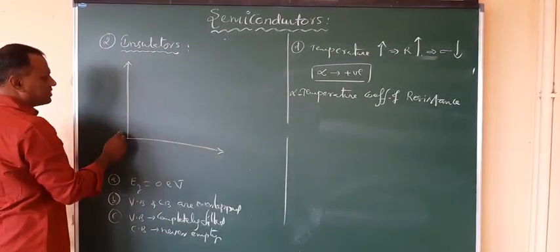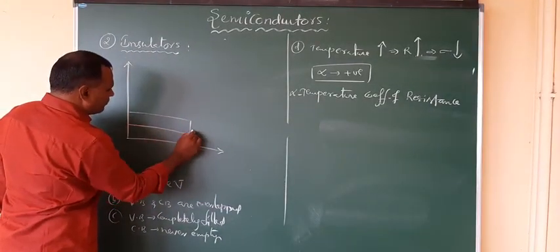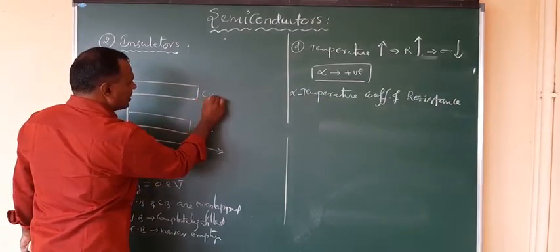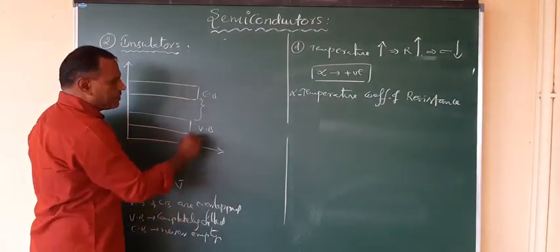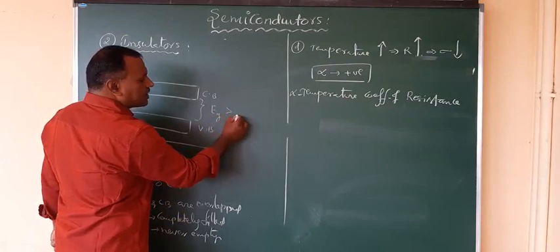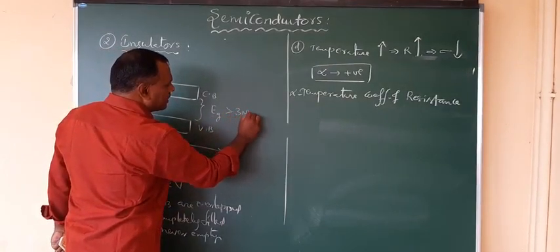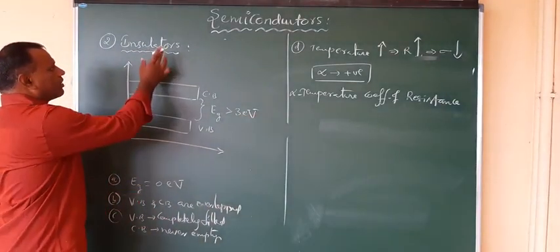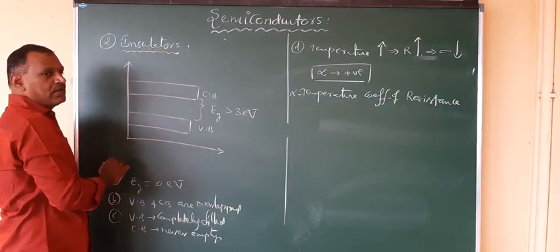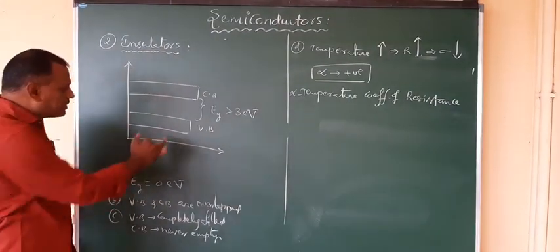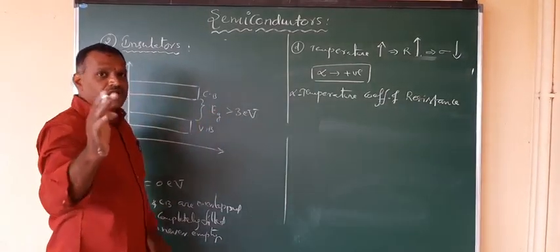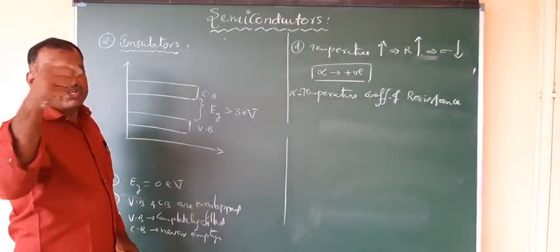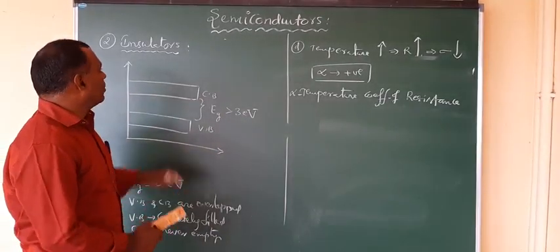If you observe in the case of insulators, the valence band and conduction band have a very large gap between them. This is the conduction band, and here is the energy gap. If this energy gap is greater than 3 electron volts, then the solid material is called an insulator. Any solid material with an energy gap between the VB and CB of more than 3 electron volts has the insulation property. There is very, very low, negligible conduction, so we call it an insulator.